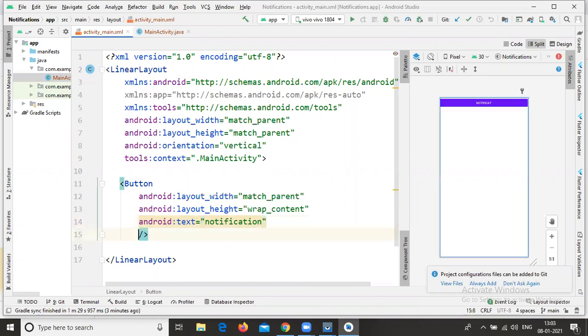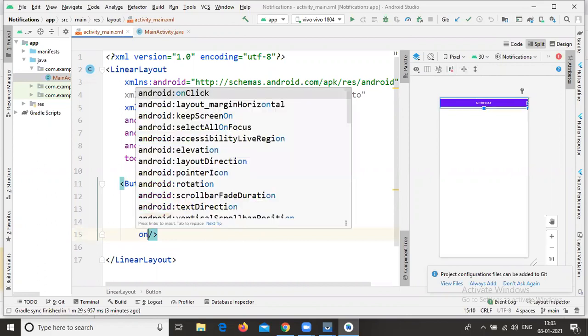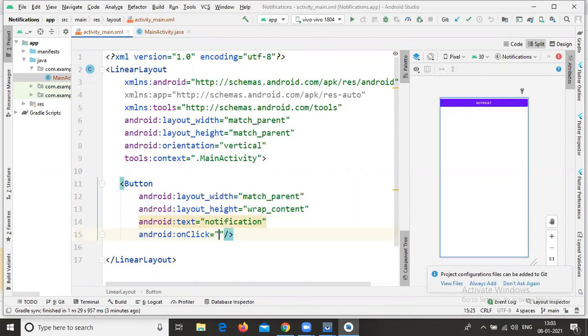After that, give the onClick property: android:onClick. Here I'm writing the notification method.